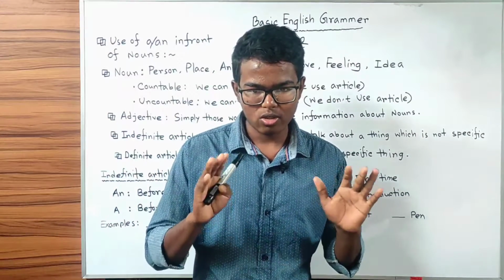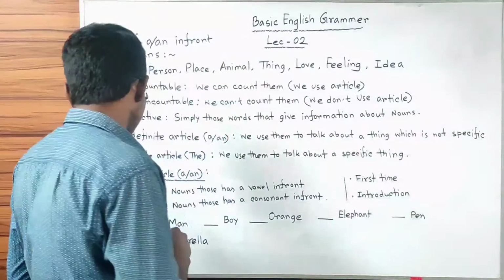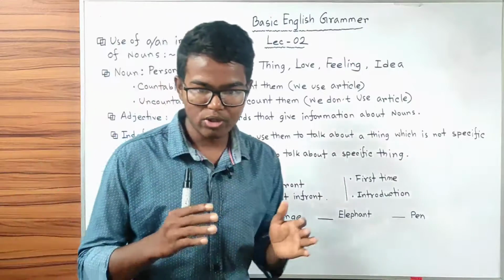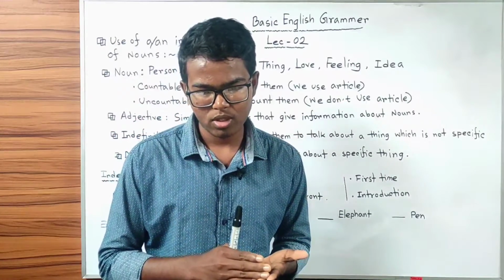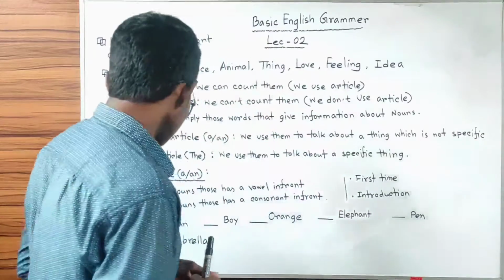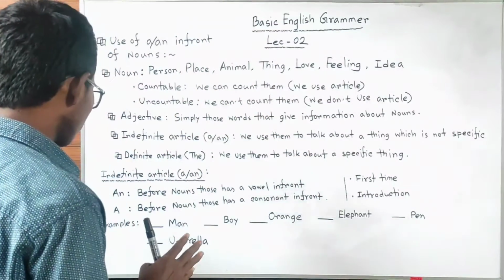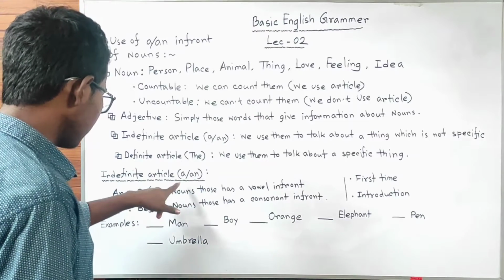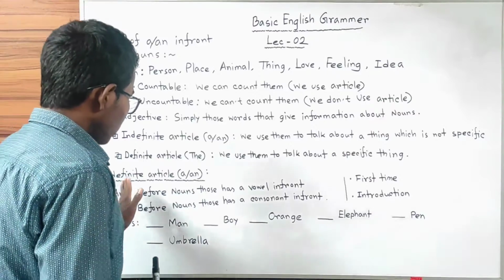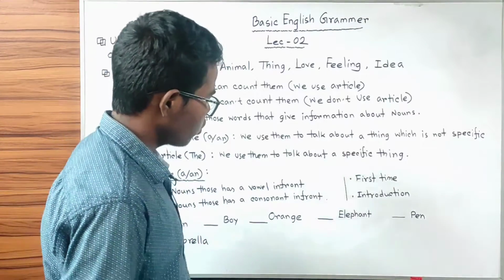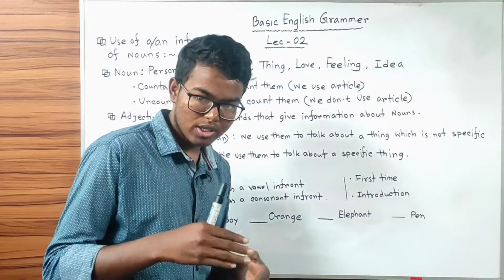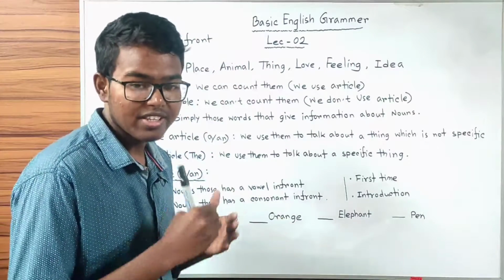Now let's talk in detail about indefinite articles a or an. There are some rules of using indefinite articles. We'll look at them one by one right now. There are two indefinite articles, a and an. We use an indefinite article when we talk about a thing for the very first time, or we are introducing anything.